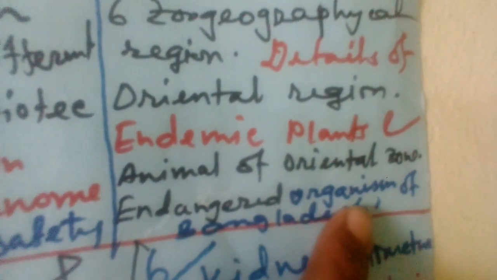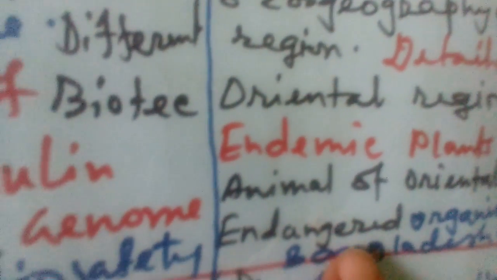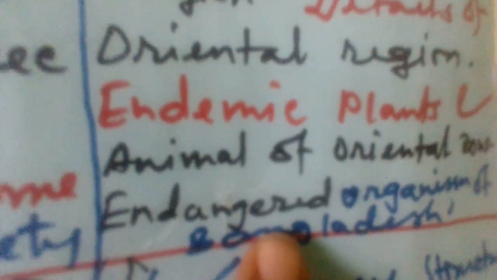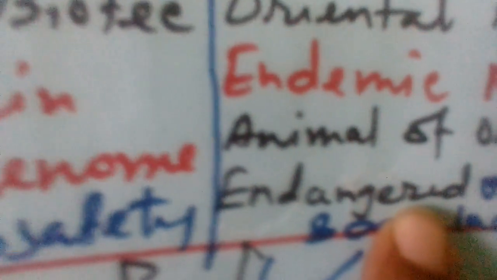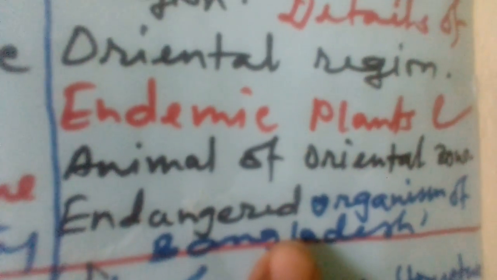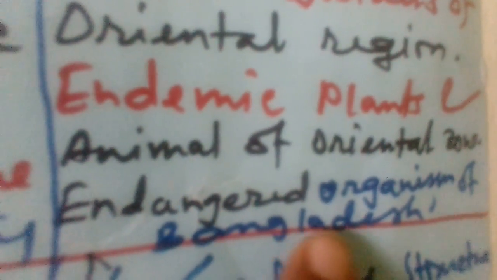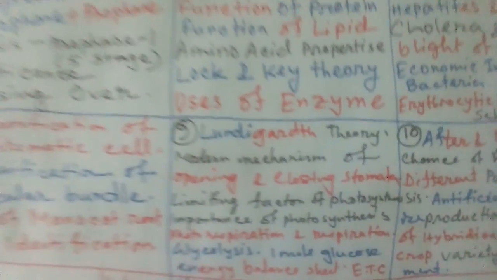And endangered organisms of Bangladesh. The last segment you will see, that is Corypha taliera, that is the tali palm, or that is different, that is the blue wheel, or some plant, that is Rotella, or some other animals. You will see why they are endangered, and how, you must practice. These are the first paper segments.